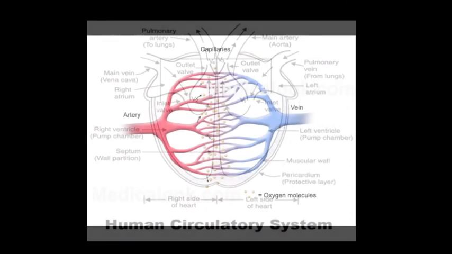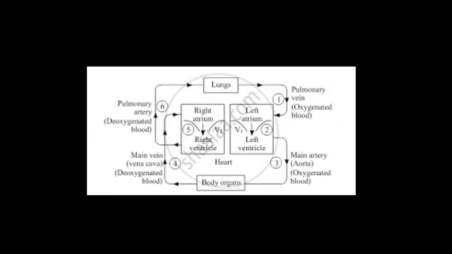Please see this diagram and understand the terms. The beating of our heart circulates the blood in the human body. As we said, when the muscles of all the four chambers of the heart are relaxed, the pulmonary vein brings, I think you see the slide, there is the pulmonary vein.